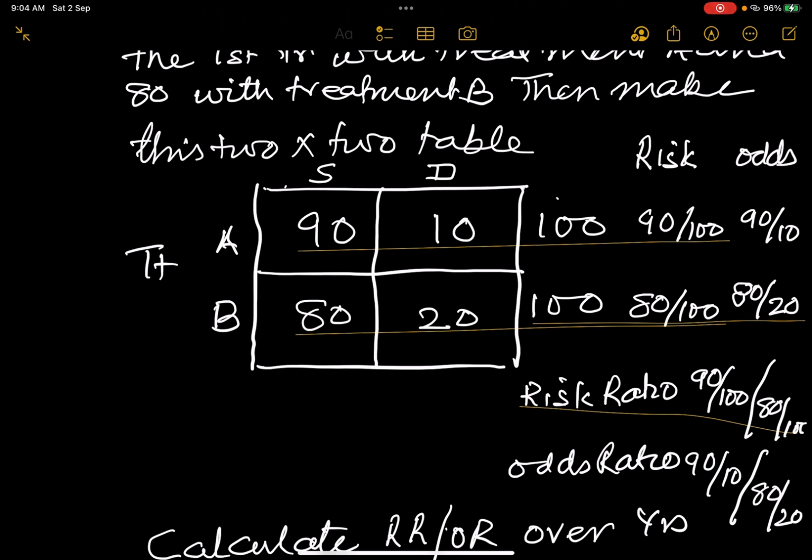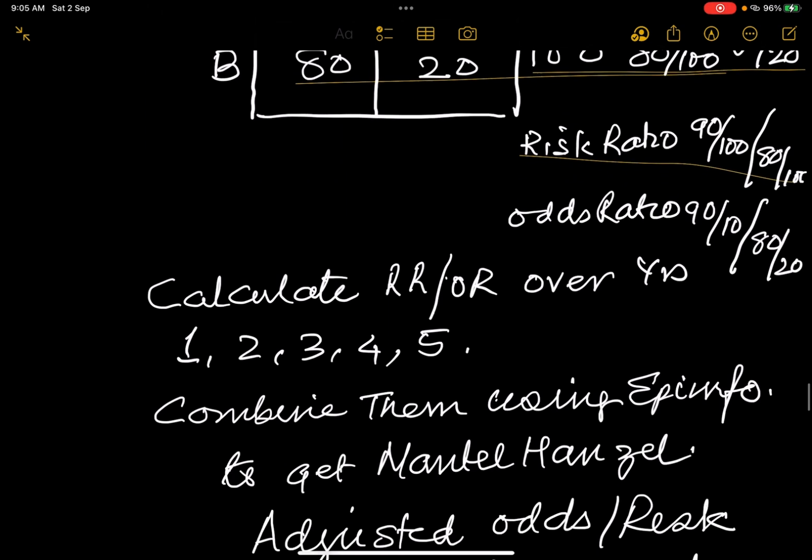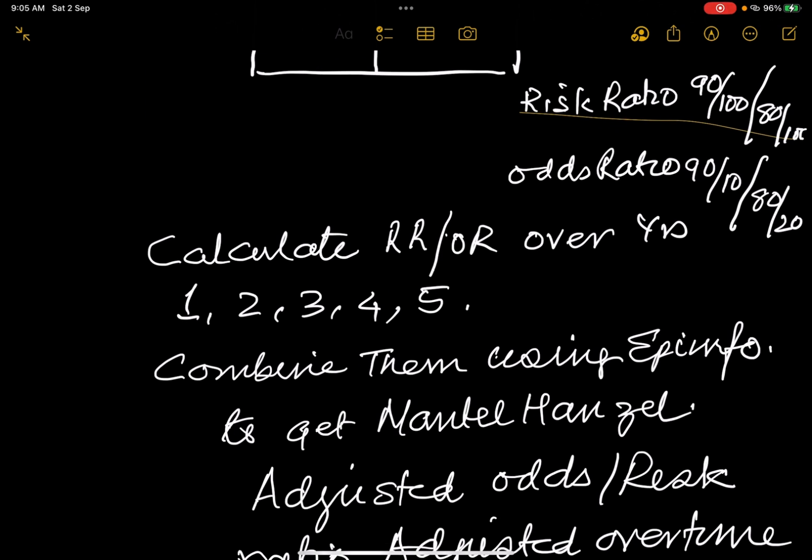So the risk, the probability of surviving in this year with treatment A is 90 upon 100, with treatment B is 80 upon 100. Therefore, risk ratio is 90 upon 100 divided by 80 upon 100. The odds of surviving is 90 out of 10, 90 upon 10, because here the denominator does not contain the numerator in odds. Therefore, with treatment A it is 90 upon 10, with treatment B it is 80 upon 20, and therefore the odds ratio is 90 upon 10 divided by 80 upon 20.